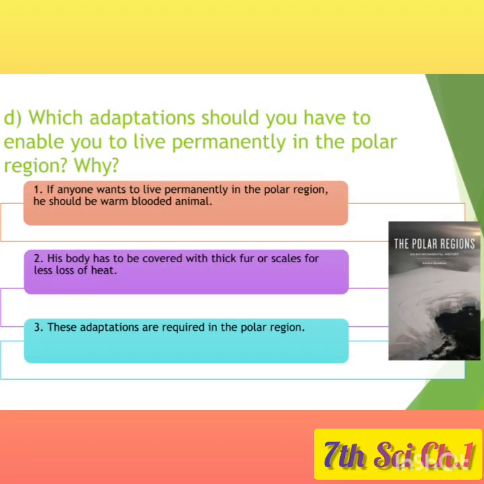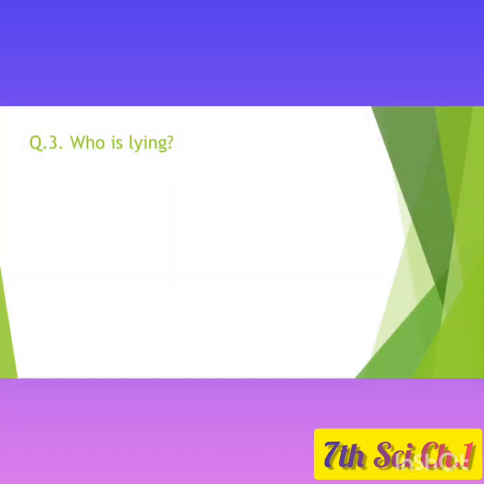Which adaptations should you have to enable you to live permanently in the polar region and why? First one is, if anyone wants to live permanently in the polar region, he should be a warm-blooded animal. His body has to be covered with thick fur or scales for less loss of heat. These adaptations are required in the polar region so that we can adapt with the surrounding climate and live happily there. Now the next question is question number 3.